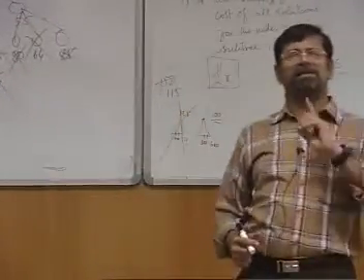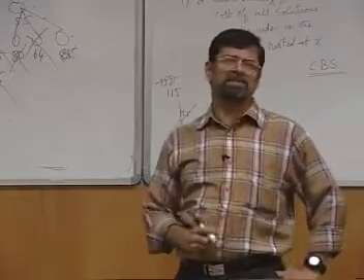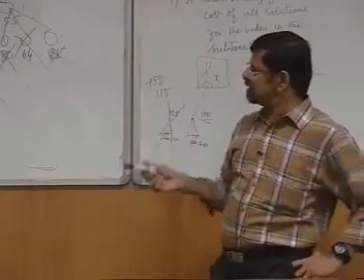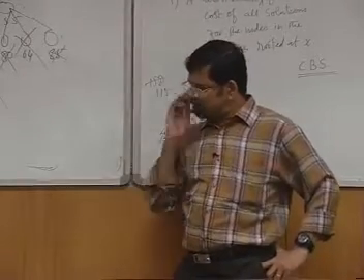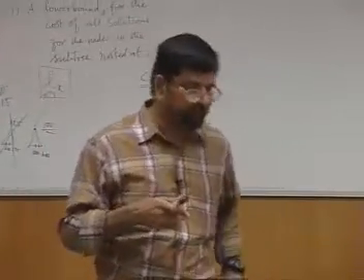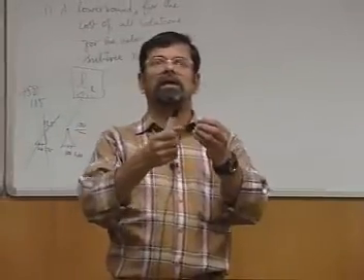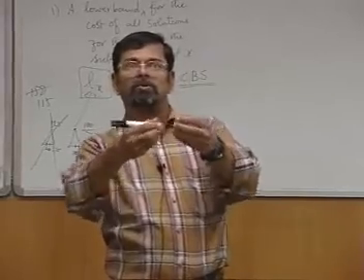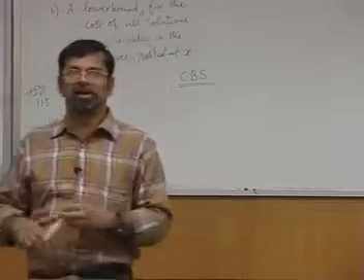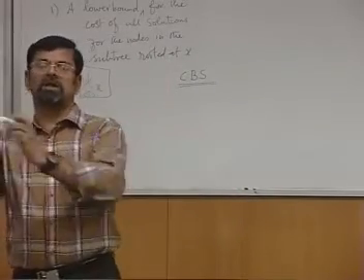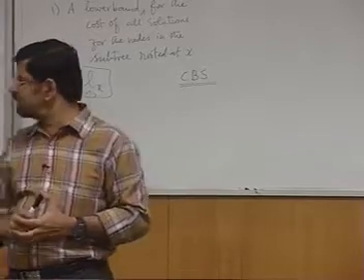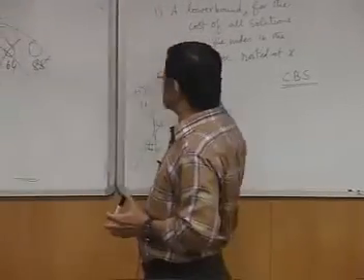I thought of giving an actual execution of a branch and bound strategy on this one, but that would take another 20 to 25 minutes, which I do not have. We are already nearing the end. Therefore, I will skip that case study, because I want to talk to you about simulated annealing, and I want to give you quickly the idea of local search and so on. I will now go from here to the local search and then the simulated annealing part, rather than working out a numerical example of it.